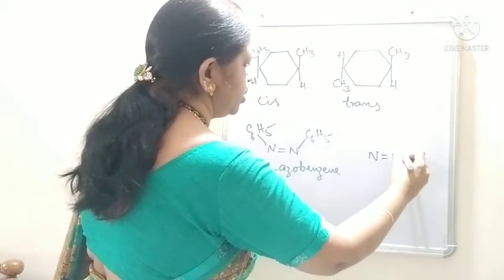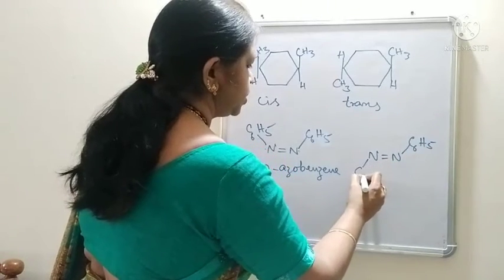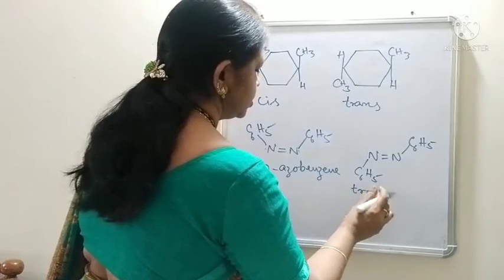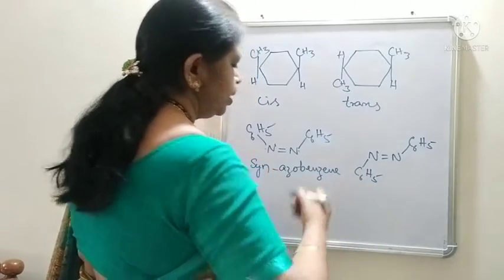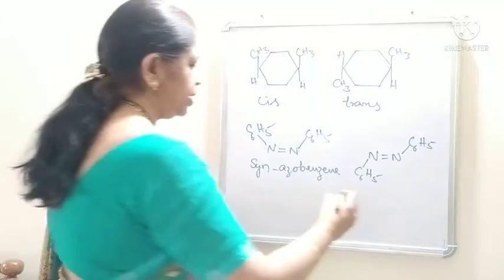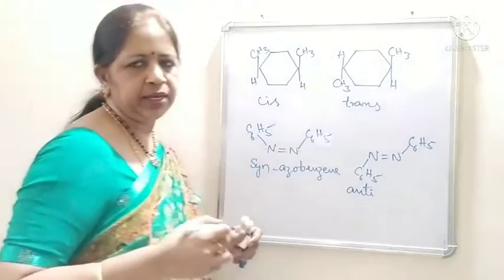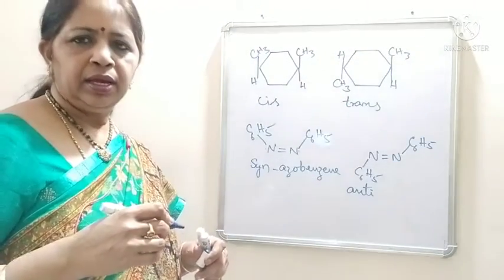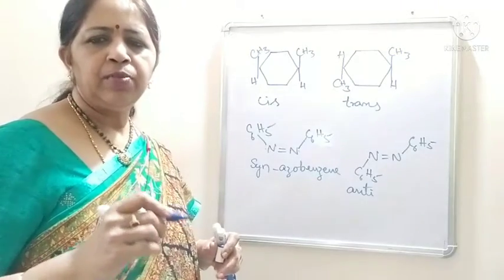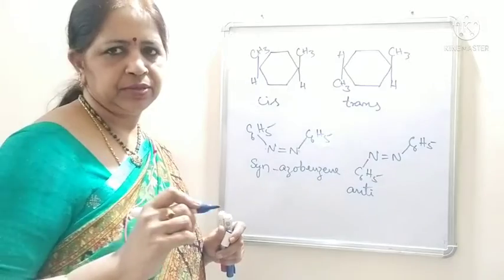Nitrogen, double bond nitrogen, C6H5, C6H5. This is the anti. The trans isomer is known as anti. Syn and anti are the terms used to represent the double bonded nitrogen compounds for cis and trans.